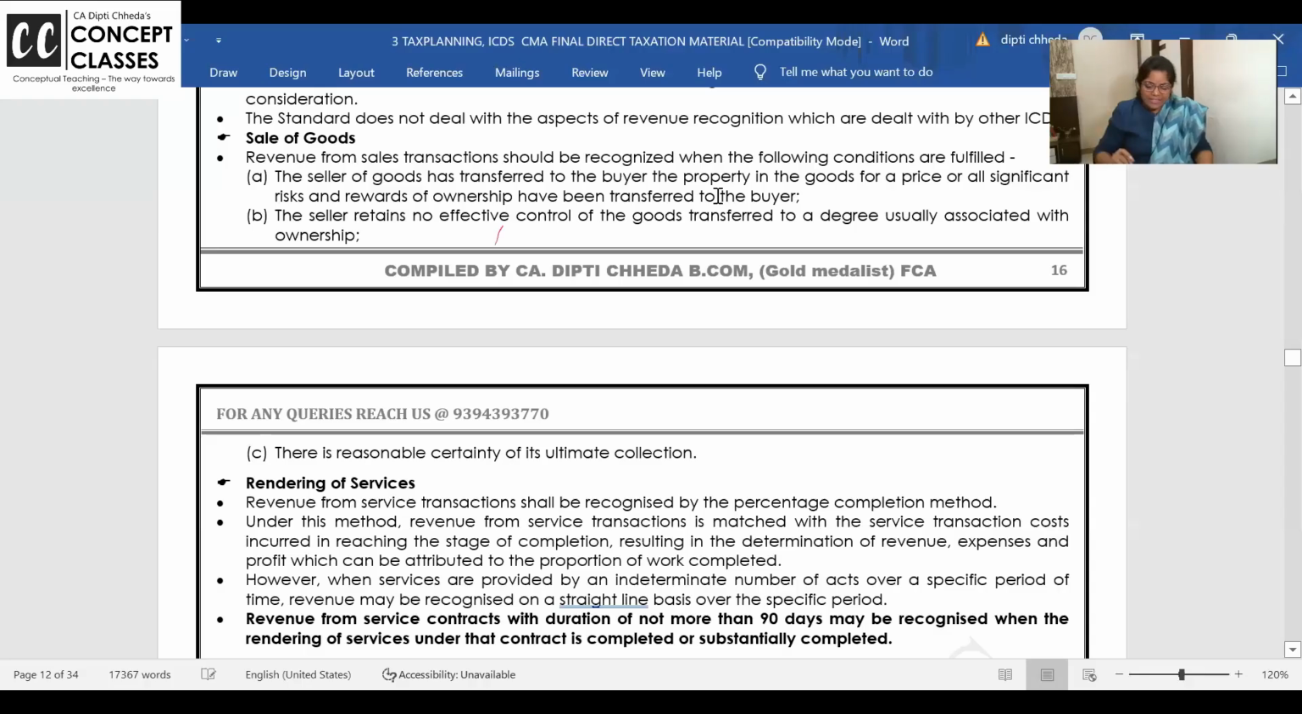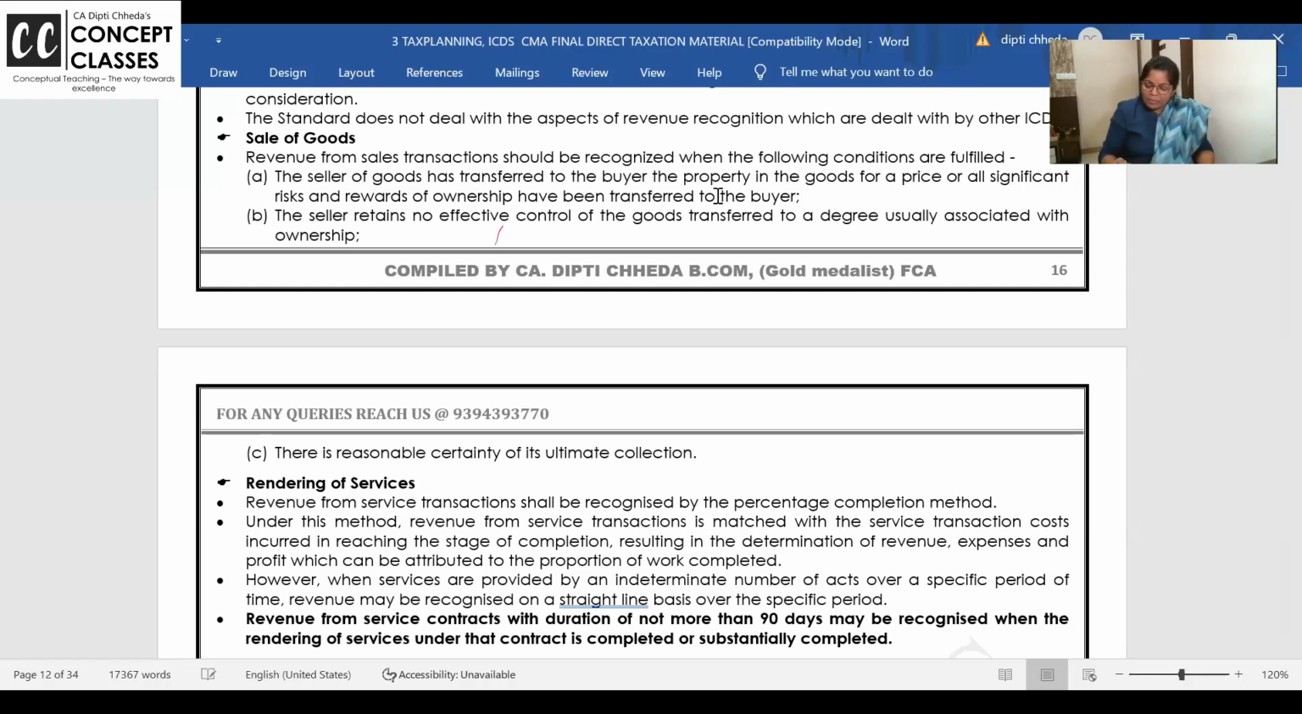Same thing is applicable in ICDS. ICDS says recognize the sales when you have transferred risk and reward of ownership, when there is no doubt about the ultimate collection, and when the seller does not have any interest. Read it, please, so that I know that for some of you it's like repetition. I will highlight and show you the question. But still, why read? Because you have to write a 3 hours written exam, so you will have to write this point.